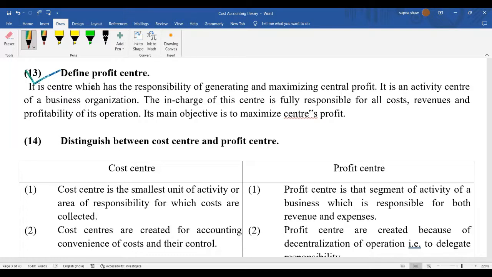If the cost of one packet of cookies is rupees 100, and they are selling it in the market for rupees 110, ultimately their profit is rupees 10. So how can they increase the profit? Either they increase the price from 110 to 115, so their profit will increase to rupees 15. Or the other way is to reduce the cost. If they reduce the cost to 95 rupees, they again get a profit of rupees 15. So there are two ways, but the second way is the good one.